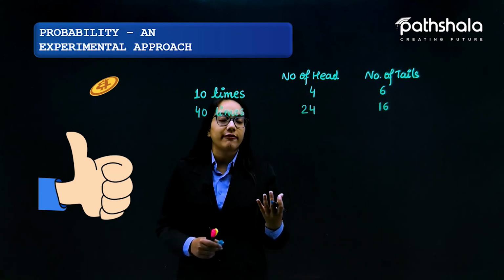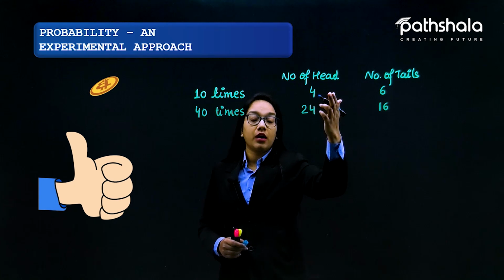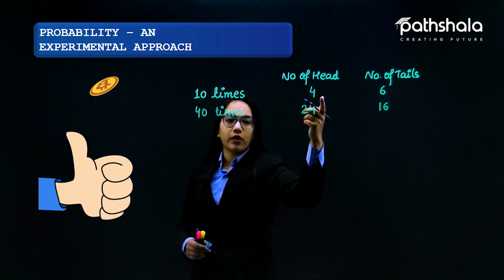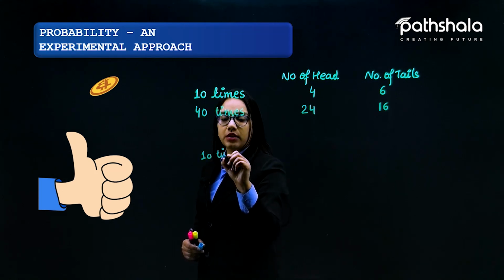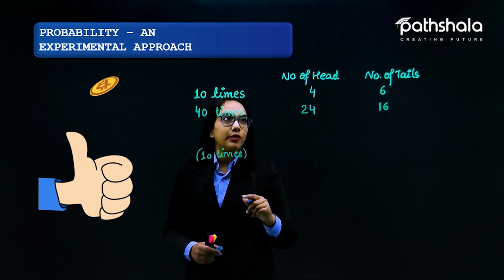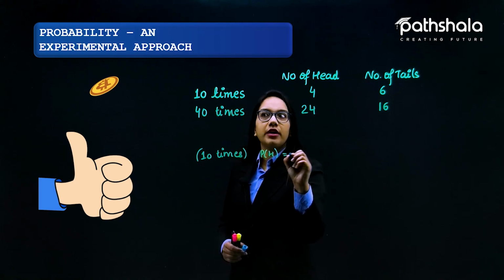So we know how we can find the probability of getting a head when a coin is tossed 10 times. When a coin is tossed 10 times and I'm talking about the probability of getting a head, this would be 4 by 10.